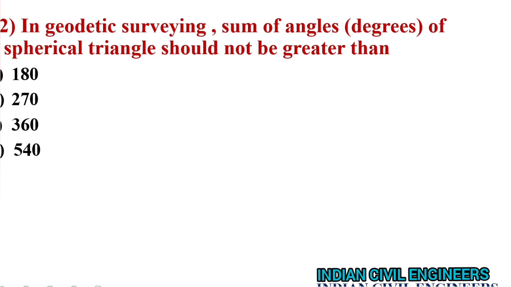In geodetic surveying, sum of the angles of a spherical triangle should not be greater than 540 degree.